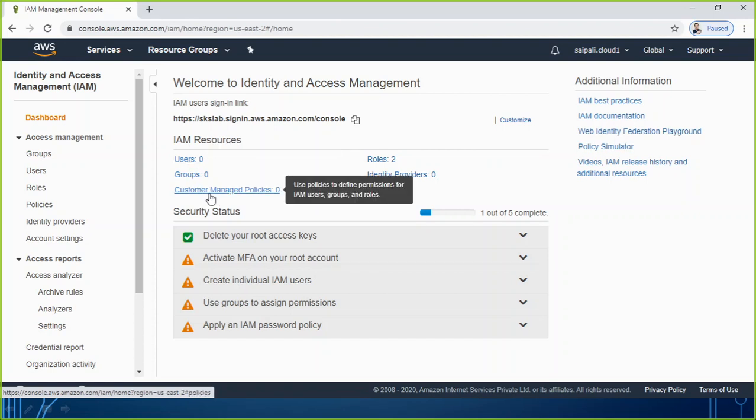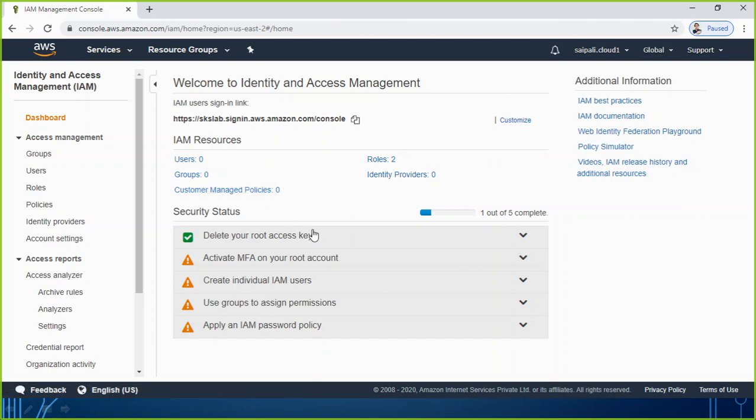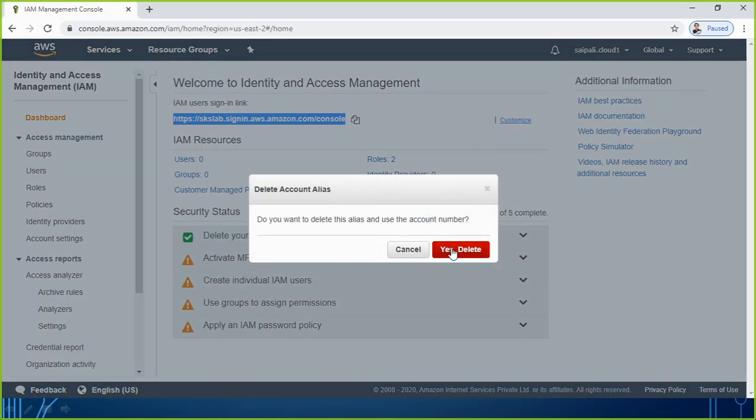User group policies are of two types. One is customer managed policy. So here is the dashboard. In your scenario, as we have discussed before, if you want to have a customized link for other users who want to log in to your AWS service, then you can customize it from here. You can go there.